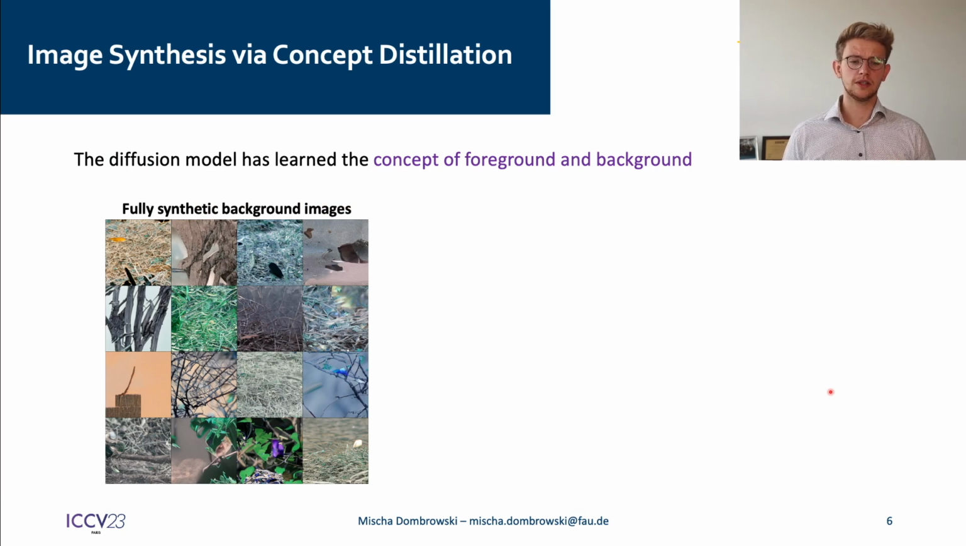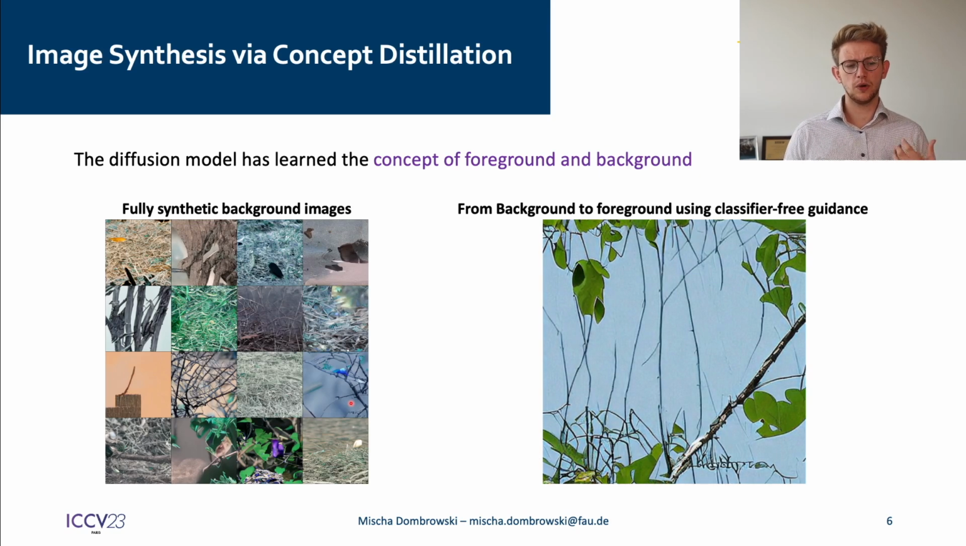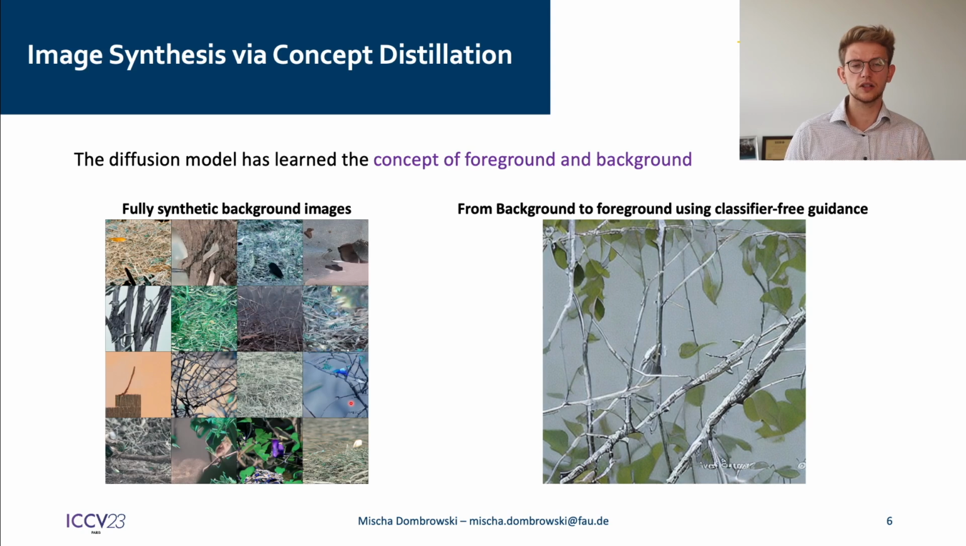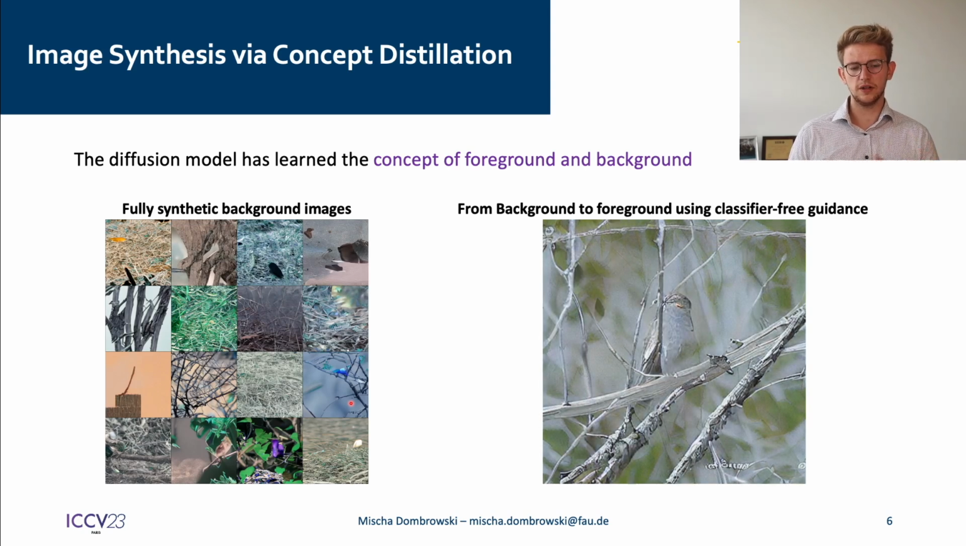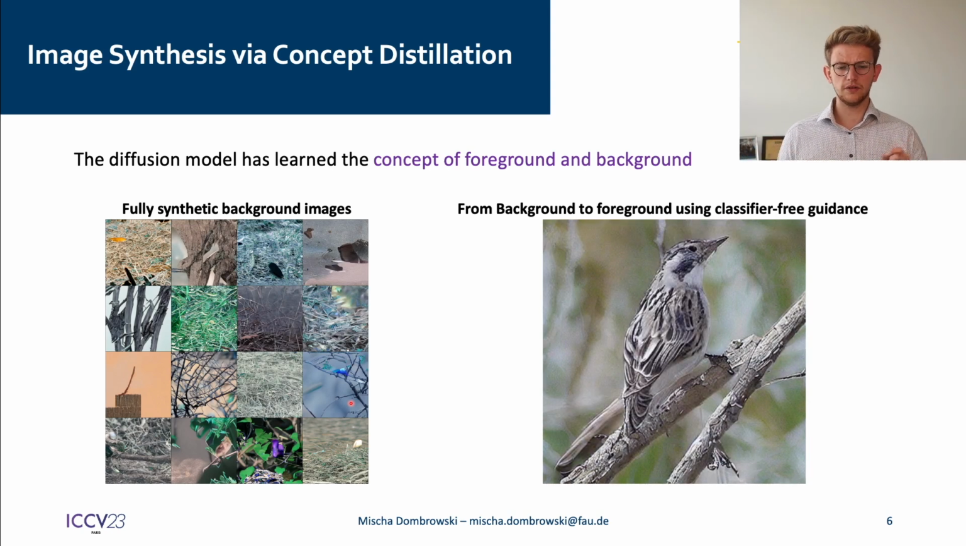Finally, we show that the model has learned the concept of foreground and background. Using the prompt a photo of a background, we are now able to generate a fully synthetic background dataset, as you can see here. Furthermore, by leveraging classifier-free guidance, we can generate birds and background images. We fix the noise seed, change the classifier-free guidance scale, and combine all the generated images to a video. This way, we visualize how the model has learned to interpolate between the two concepts, background and foreground.